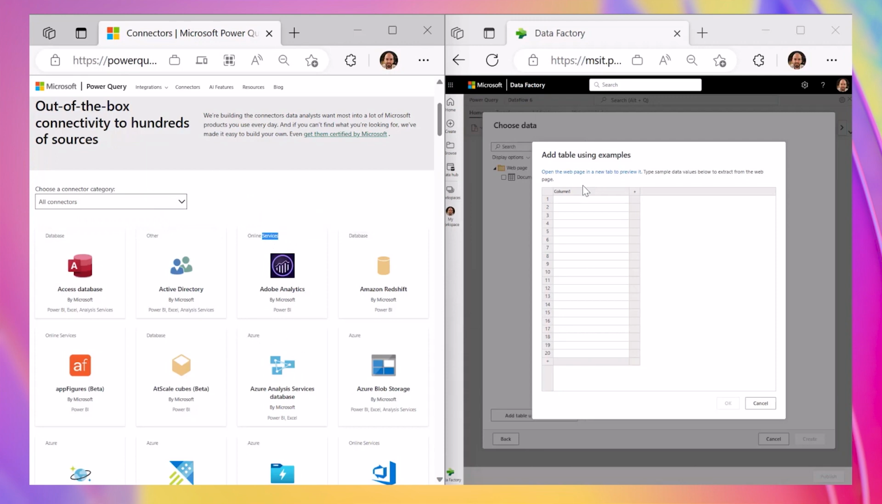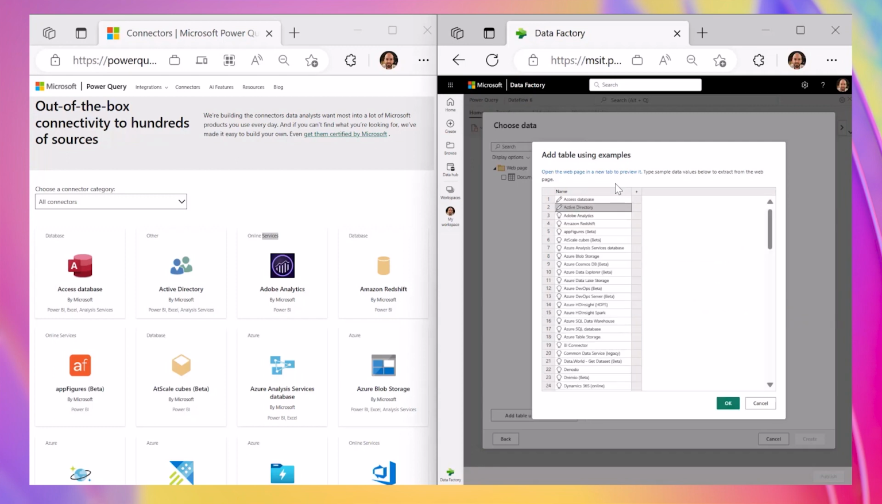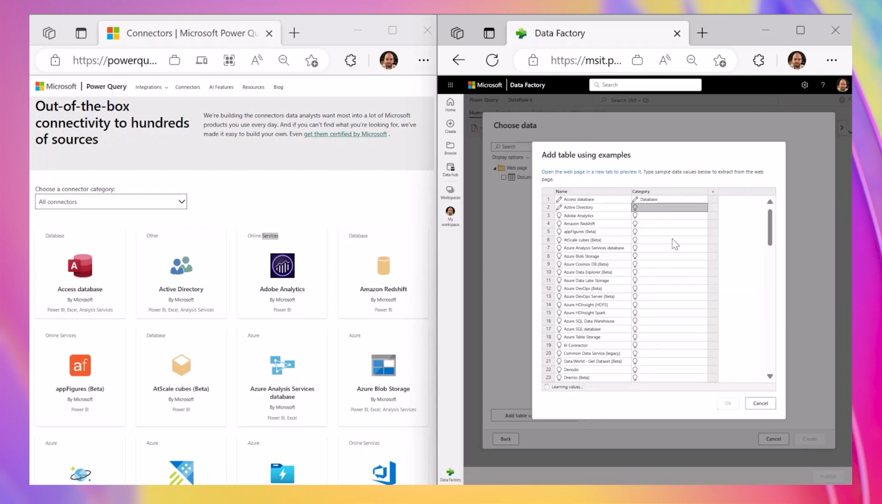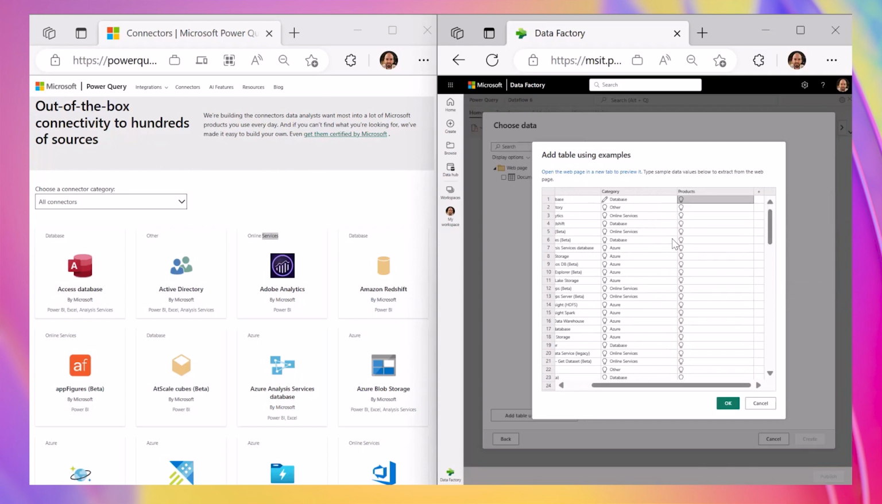Using data flows, customers can simply specify a few sample values for the data outcomes that they're looking for. For example, we'll extract the connector name. By inputting just a couple of examples, Data Factory data flows will be able to apply its smart AI heuristics and extract the right data from the entire web page. In this example, we will also extract the category for each of these connectors, which can be done by inputting a single value, because at this point, it already understands the structure from this web page. Last but not least, we will also extract the list of products where each of the connectors in the data flows are available today.